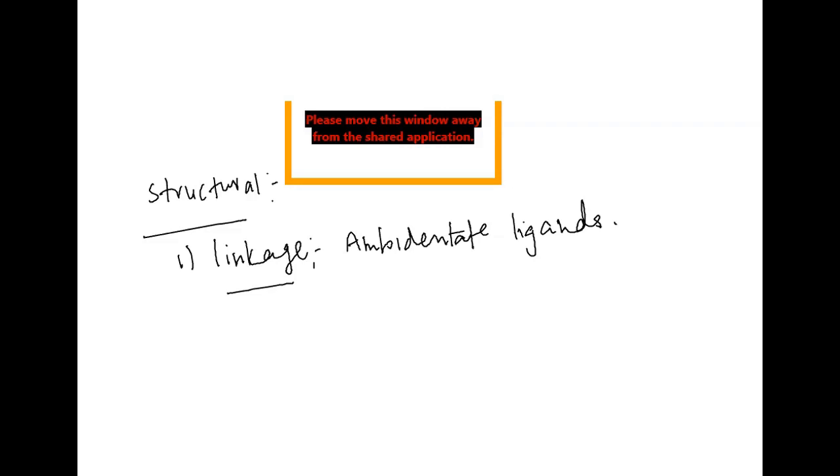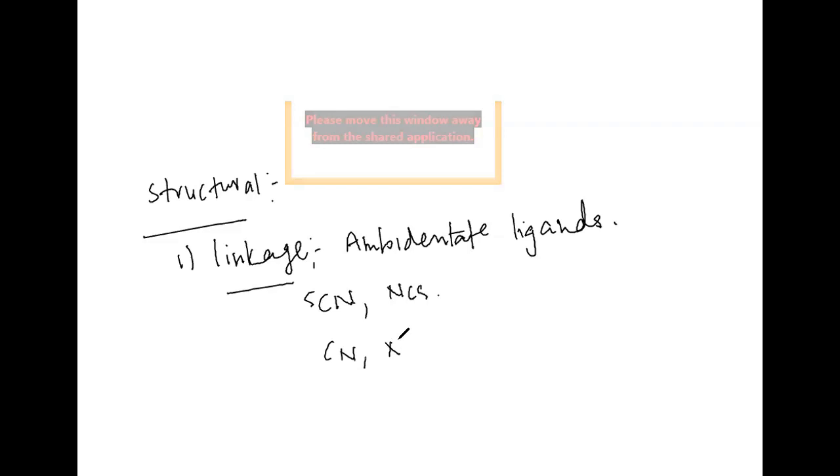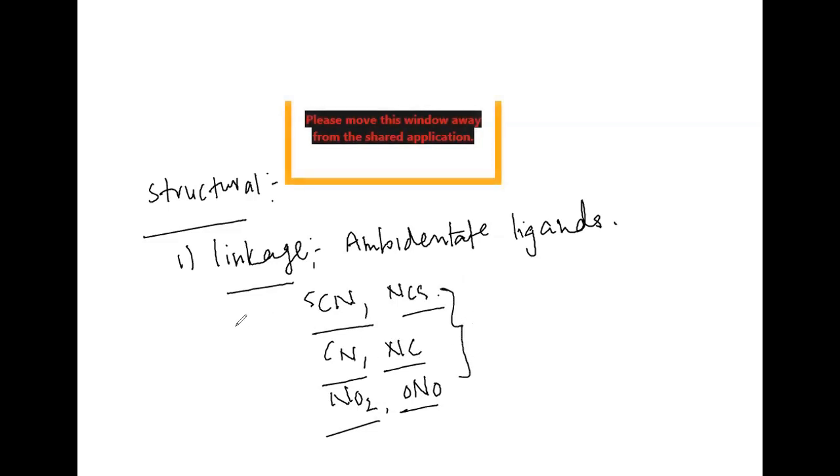The best examples of ambidentate ligands are SCN, which we can also write as NCS; CN, which you can write as NC also; and NO2, which we can also write like ONO. Whenever you see these ligands in the complexes, they will undergo linkage isomerism.